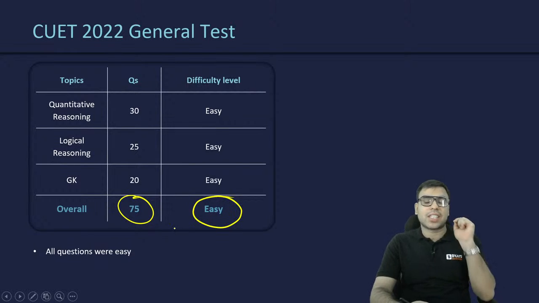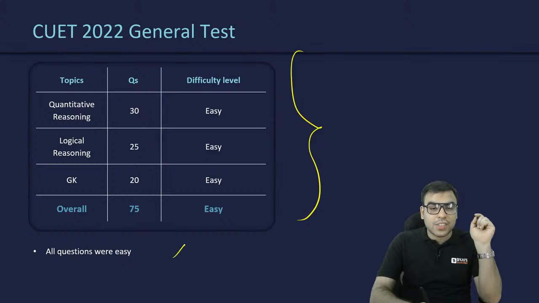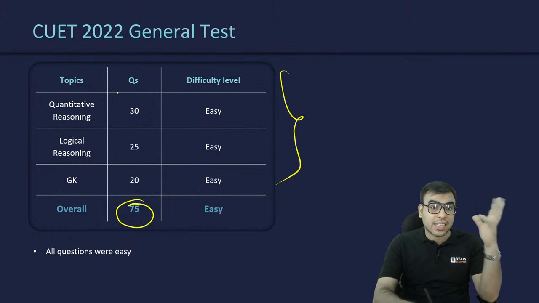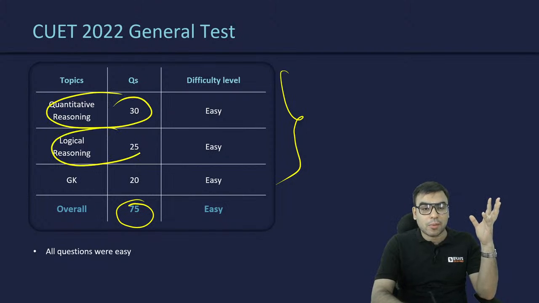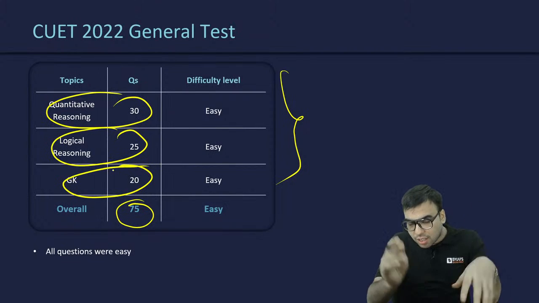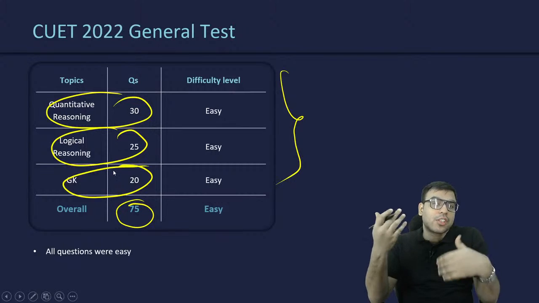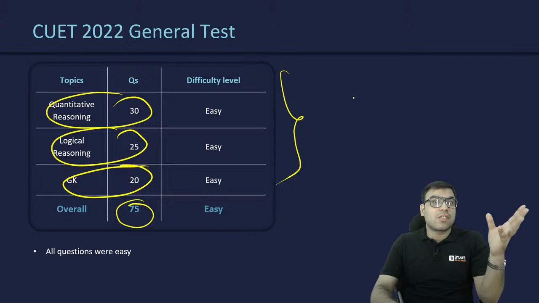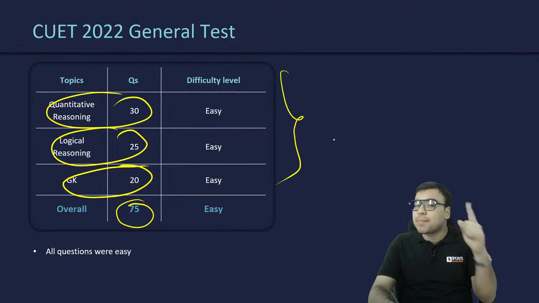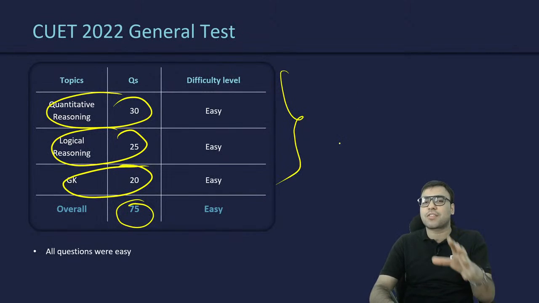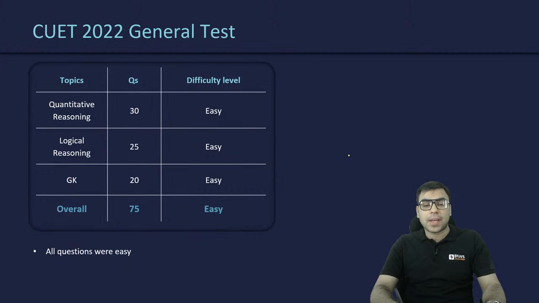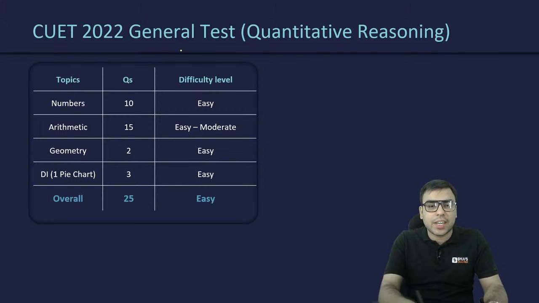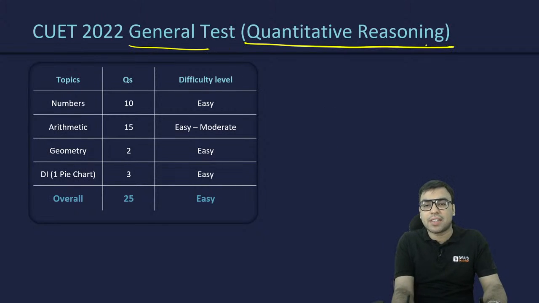Understand one thing, this is very important. Out of these 75 questions, this will help you prepare your plan: 30 questions are from quant, 25 from logical and 20 from GK. Whenever you are preparing for the next attempt or for the CUET examination, this analysis will help you, keeping in mind how many questions are asked from which section, and then you will prepare accordingly.